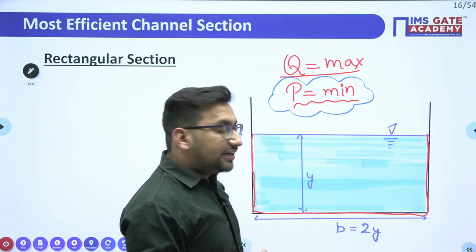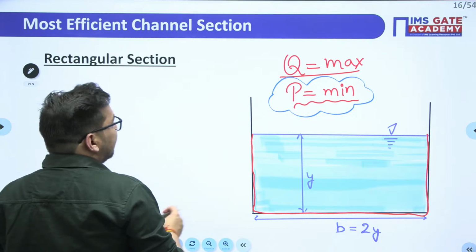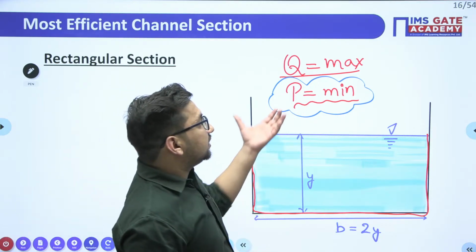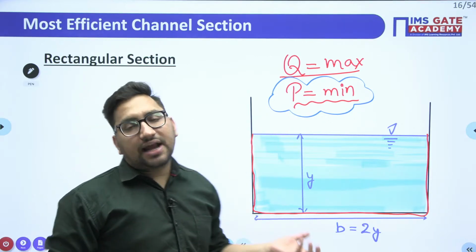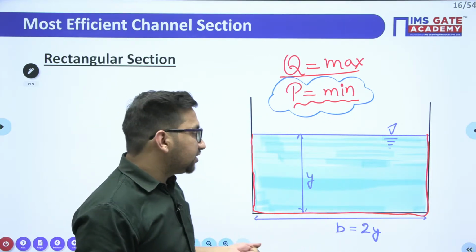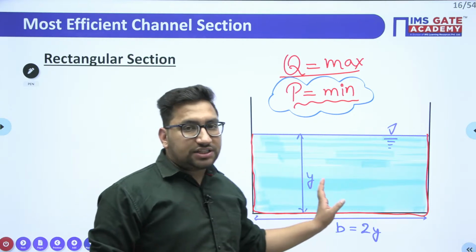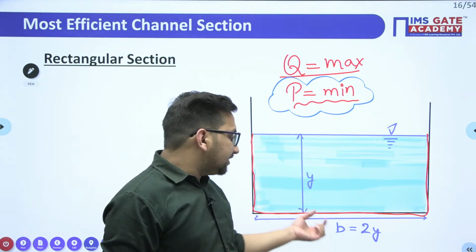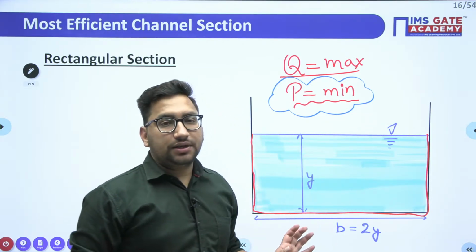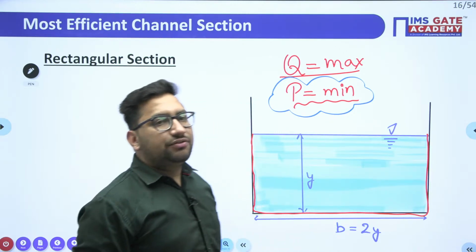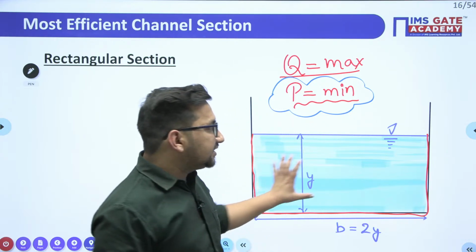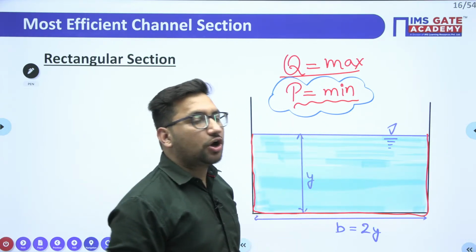Clear? Now we'll try to find out what are the different properties related to the most economical triangular channel, trapezoidal channel and rectangular channel, right? So let's suppose this is your rectangular channel having a width b and depth of flow as y. I'm not going to discuss it in detail, but I'll just give you the values for when you can say a rectangular channel to be most economical, right?